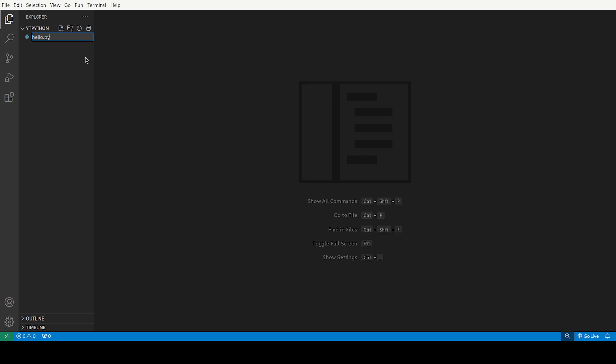Whenever you are creating a Python file, the name should be in lowercase, and the file name should not be python.py. That's not a nice practice. Every time you have to start with lowercase, and the last part is the .py extension, then only our code will work.